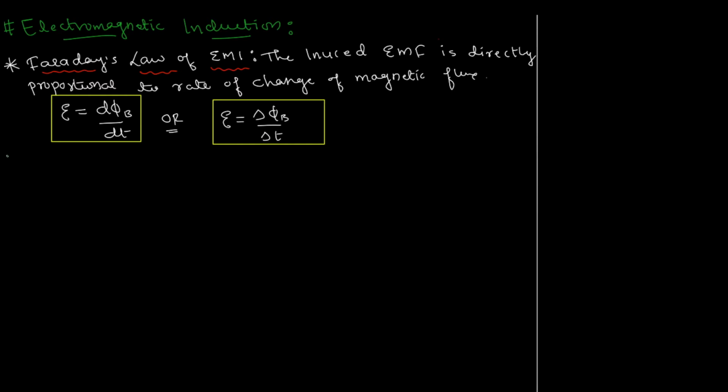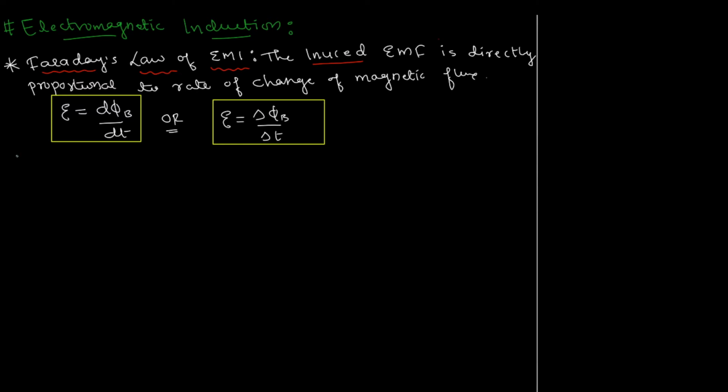And then towards the end of the video we concluded that it's not just a changing flux, it's also the time rate at which the flux is changing, right? And then we obviously have Faraday's law, which sums up all the things and gives it in a simple statement that the induced EMF is directly proportional to the rate of change of magnetic flux. If the change is small, then you can use this expression, or you can always use that if the change in flux is large enough, right? Usually time will not be large, it will be in few seconds at the most.